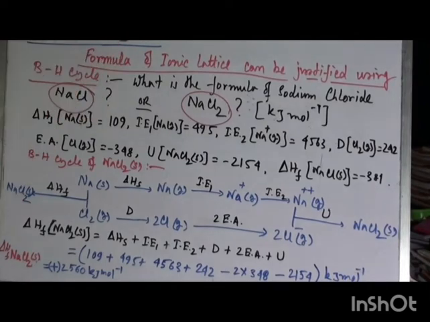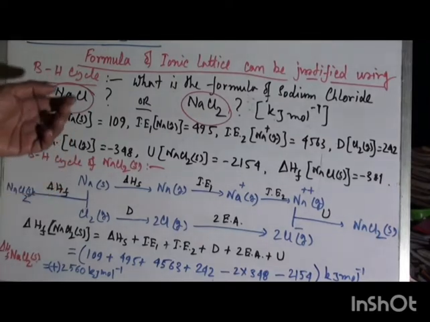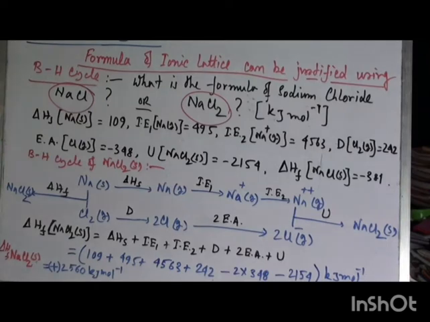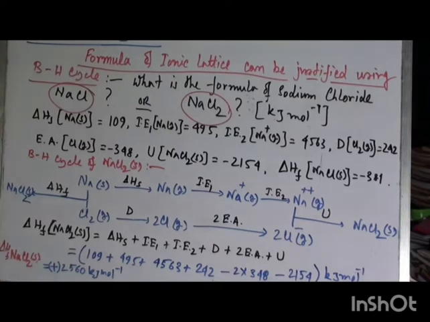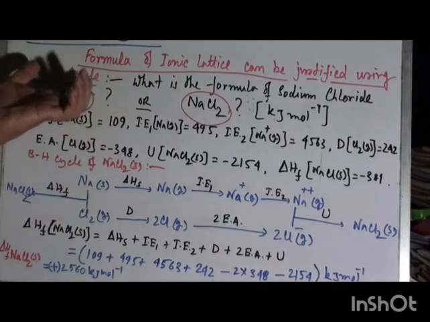Now application 4 is nothing but that the formula of an ionic lattice can be justified using the Born-Haber cycle. So let us consider one ionic lattice like sodium chloride, very common, called common salt. So what is the formula of sodium chloride? Whether it is NaCl or it is NaCl2. So we have to justify which formula is correct